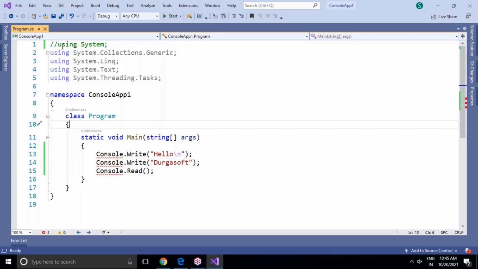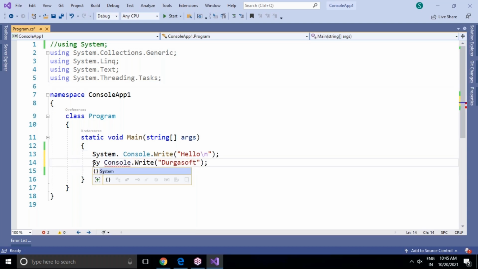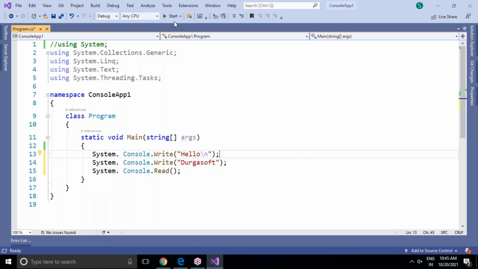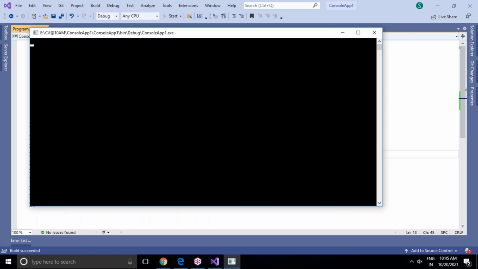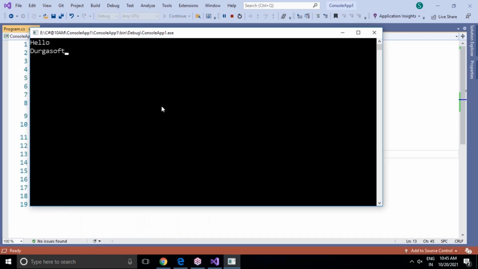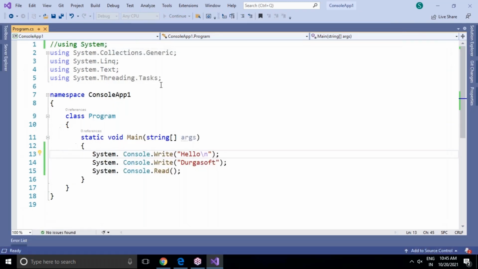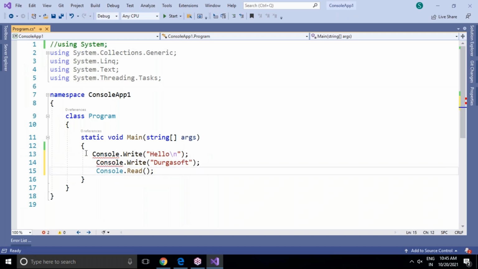But even if you don't include the using System namespace, you can write System dot before Console. Here I'm taking System dot, and here also System dot. So this will work, no problem. But it is not recommended, because for each and every line you would need System dot. This is not good practice in reality. It's better to give only one namespace, which is enough to handle the Console class clearly.